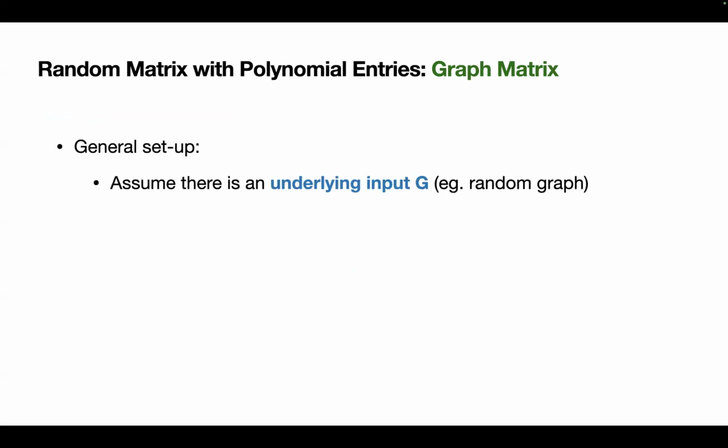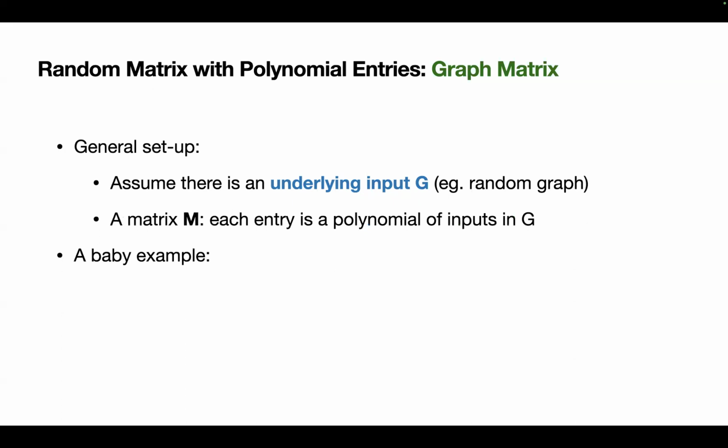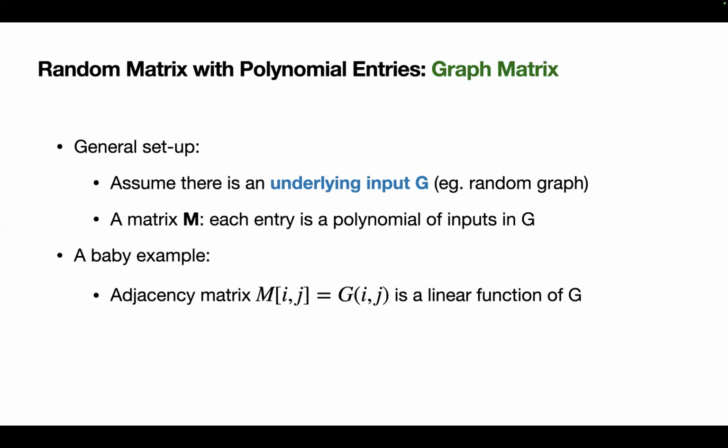And okay, now let me instantiate what we mean by these matrices. We are going to consider graph matrix, which is a collection of random matrix with polynomial entries. And here's a general setup. We are going to assume that there is an underlying input G, for example, random graph. And graph matrix is a matrix such that each entry is a polynomial of inputs in G. And one baby example is just the adjacency matrix. This is just the linear function of the graph. And of course, we are going to look at some more complicated generalizations of this.